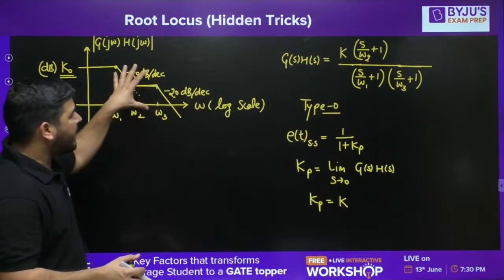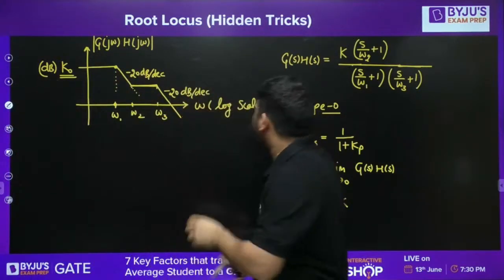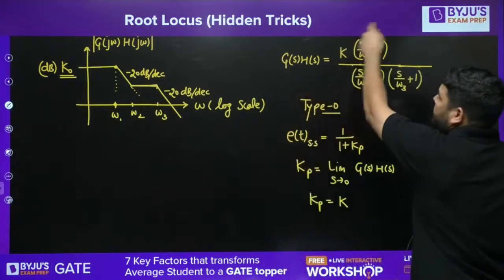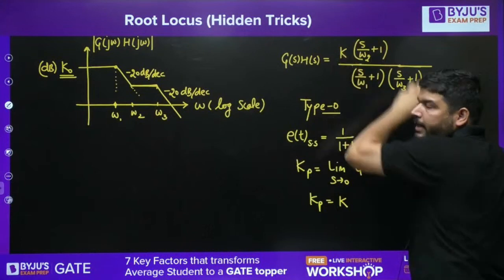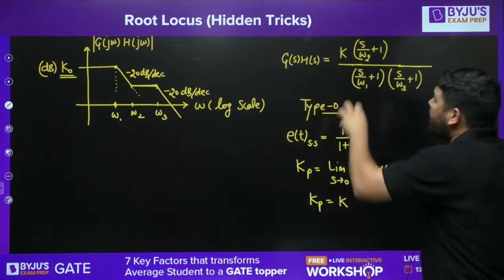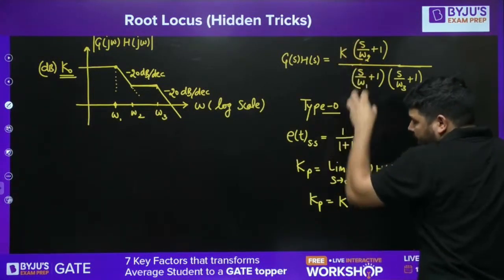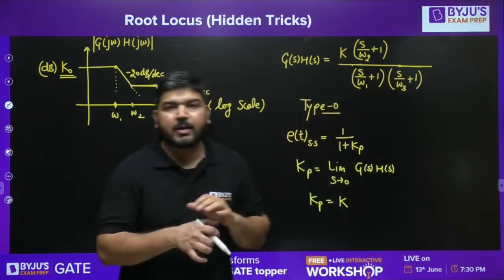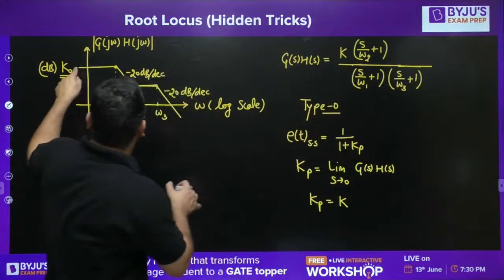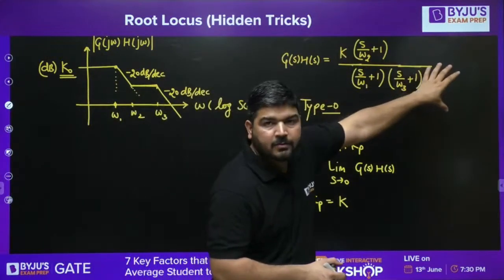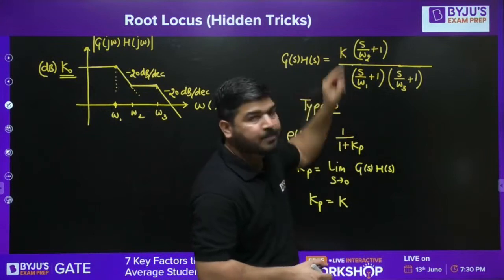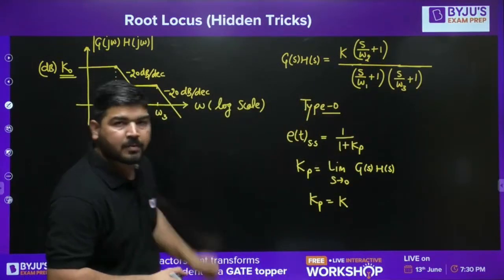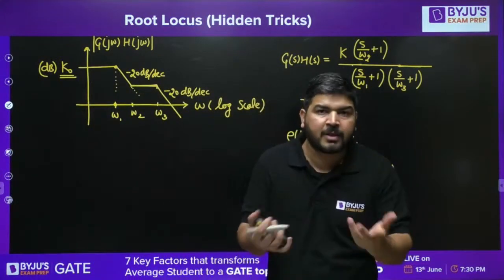It means in the Bode diagram, if somehow you know how to calculate this gain K, the steady state gain of the system, or DC gain you can call it, this K itself will be the Kp. Now how to calculate this K? If you want to write the transfer function from the Bode diagram, you can write it like this. Now how to find this K? We know the pole location, we know the zero location by directly looking at the corner points. Where the slope is increasing, it has to be in the numerator.